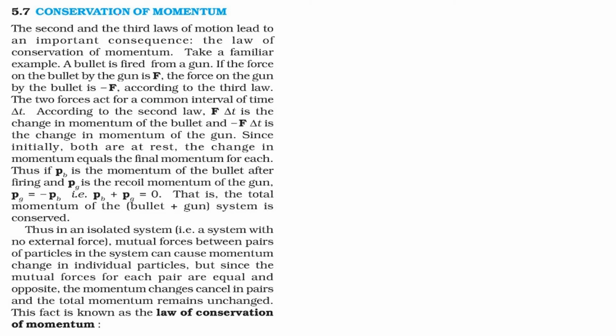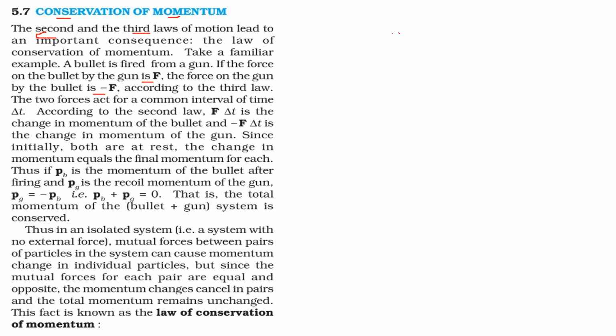Conservation of momentum. There is an important result or consequence of the second and third law. This is the law of conservation of momentum. Just consider a bullet being fired from a gun. So if the force on the bullet by the gun is F, the force on the gun by the bullet will be what? It is a recoil. It will be minus F.